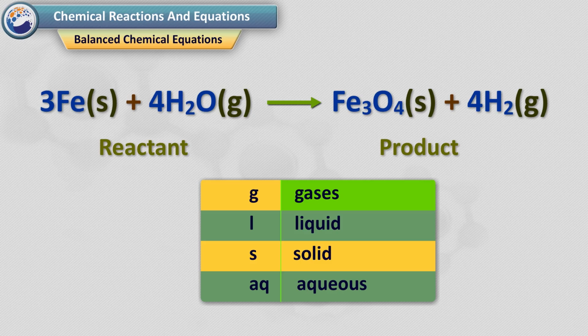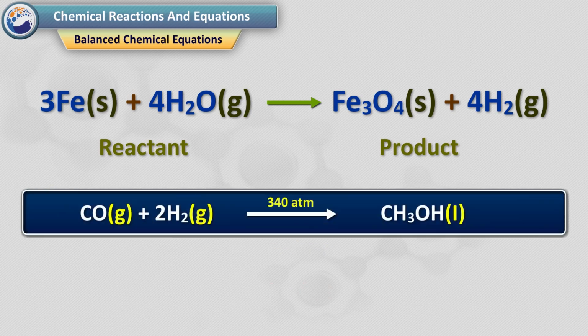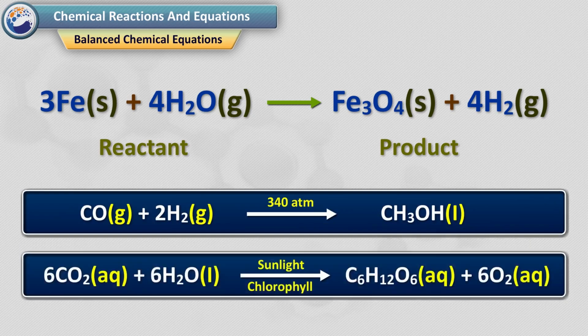Note that the symbol g is used with H2O to indicate that in this reaction water is used in the form of steam. Usually physical states are not included in a chemical equation unless it is necessary to specify them. Sometimes the reaction conditions, such as temperature, pressure, catalyst, etc., for the reaction are indicated above and or below the arrow in the equation. For example, in the corresponding equation, 340 atmospheric pressure is a necessary condition. In the photosynthetic equation, the terms sunlight and chlorophyll are written above and below the arrow.